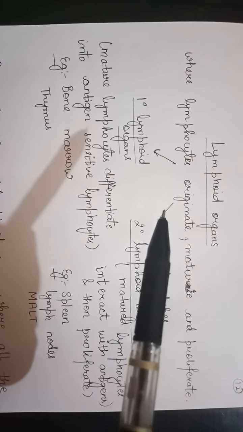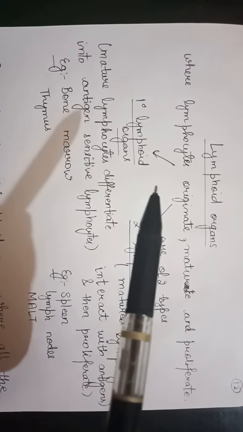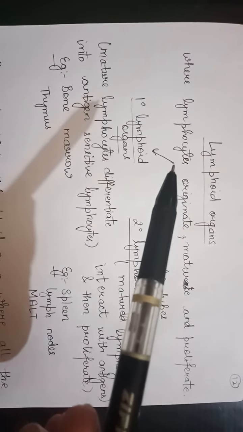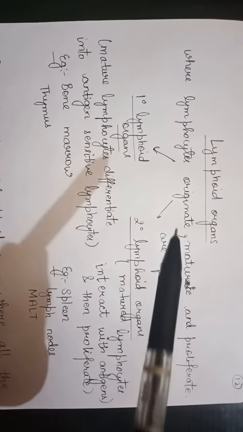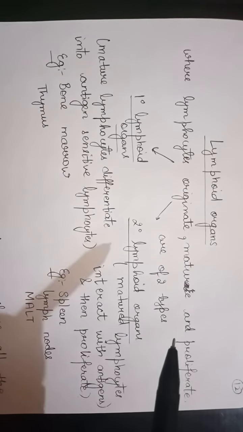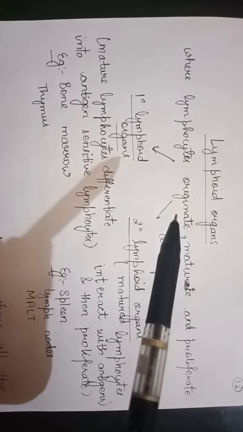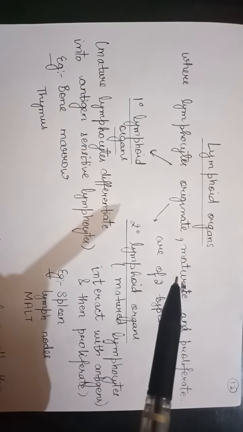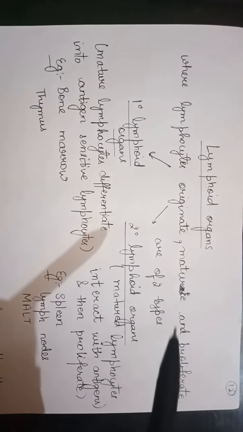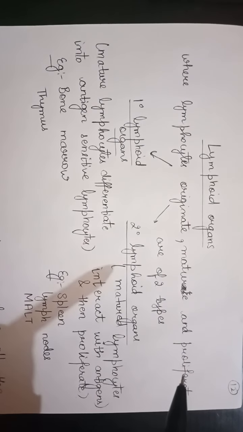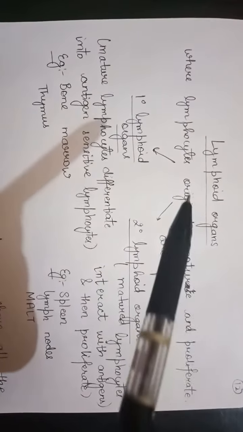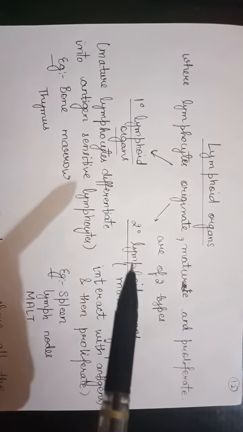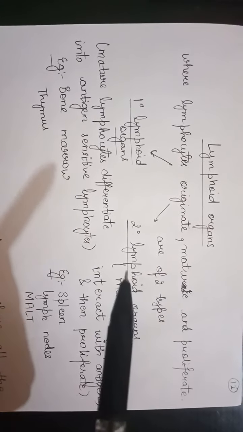What are lymphoid organs? Lymphoid organs are those organs where the lymphocytes originate, mature and proliferate. Originate means the origin occurs there, they mature, and proliferate means they show division. Lymphoid organs are also of two types, primary lymphoid organs and secondary lymphoid organs.